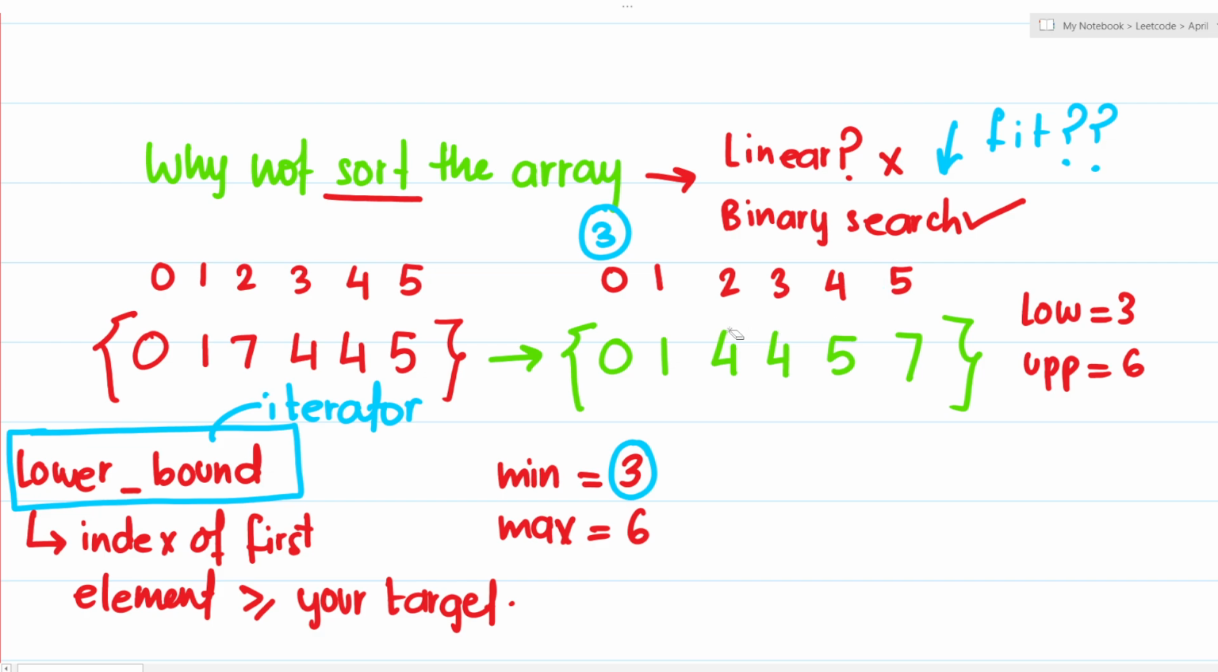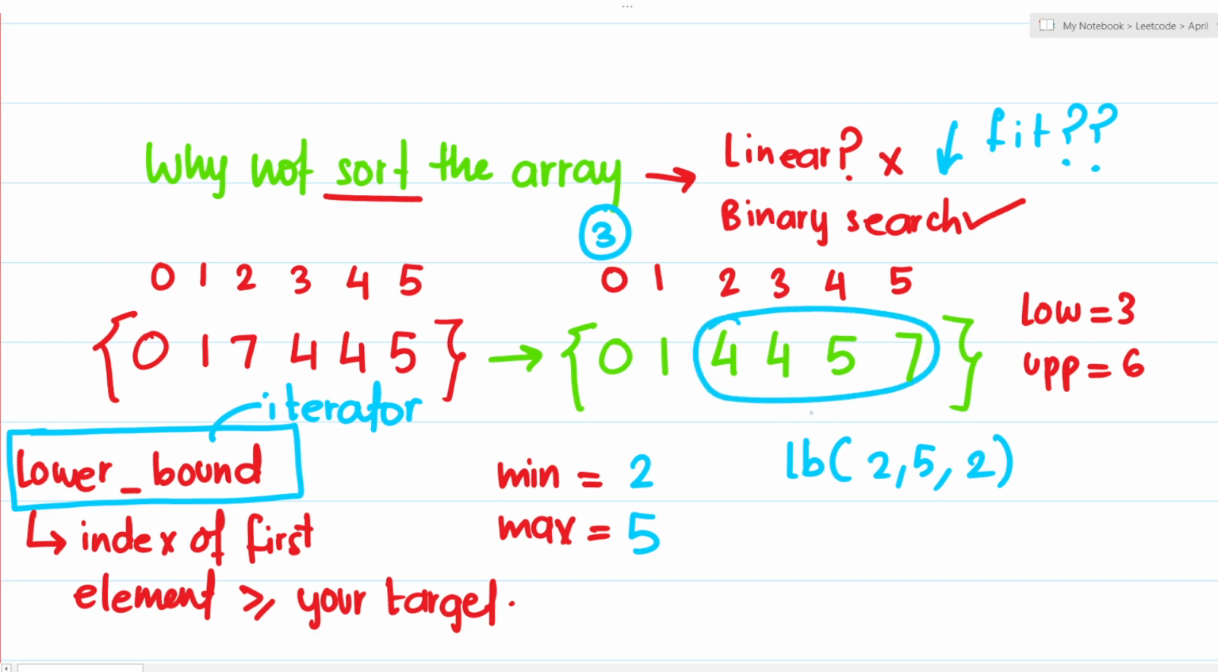Now, I'm going to do the same thing with this one. For this one, I know that at minimum, I can add 2 to it, and at maximum, I can add 5 to it. So I'm going to say, I want to search over this search space, from 2 to 5. And what am I searching for? I'm searching for 2. So inside of this particular subarray, what index am I going to get? I'm going to get index 2, isn't it? Because that's the first element such that it's greater than or equal to my target, right?